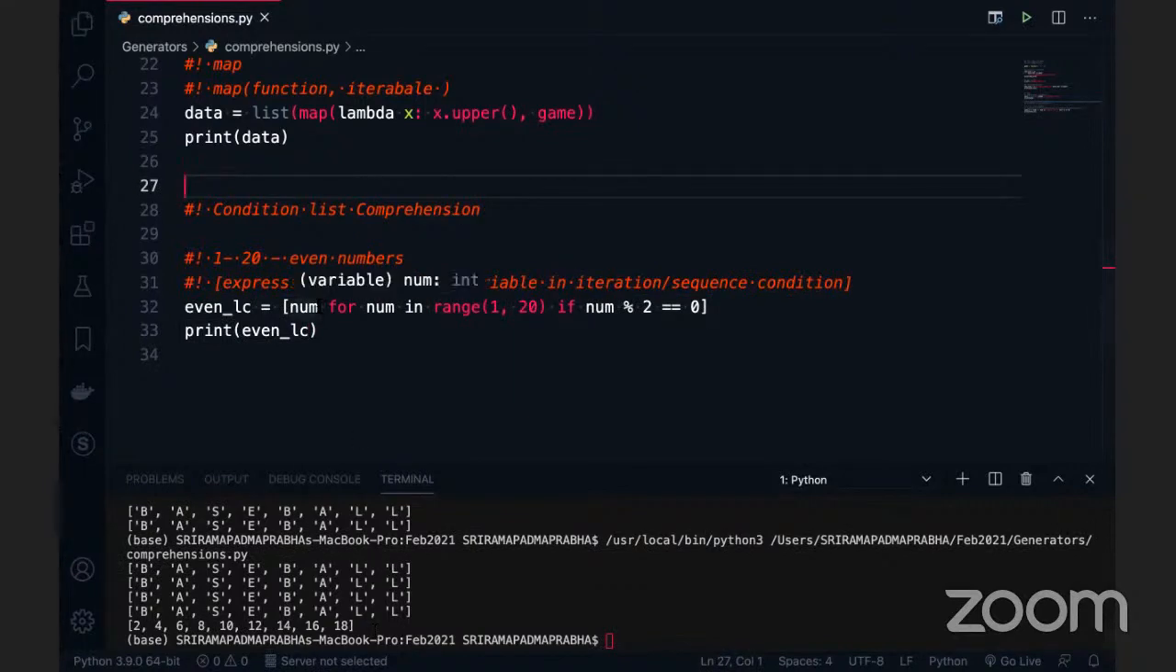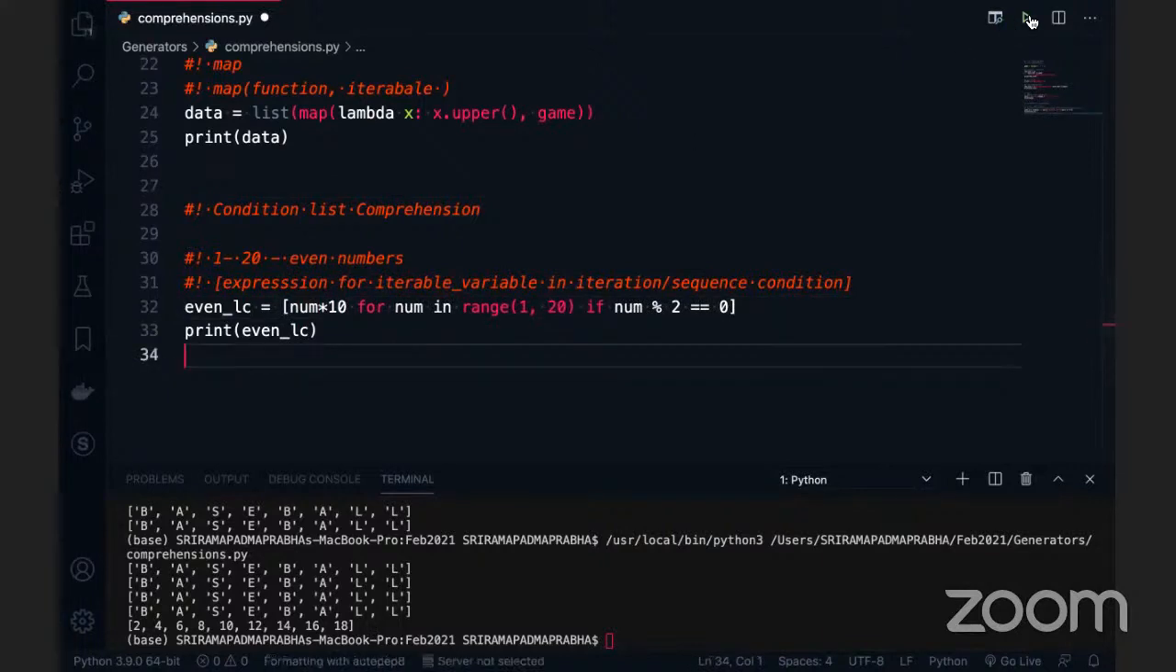But if you want to multiply them with something like 10, you can use this code and this works, right? So the expression goes here, and this data goes here, in this case num % 2 == 0, something like this. This is called list comprehension. With the condition, this is called list comprehension with conditions. Do you have any questions here?